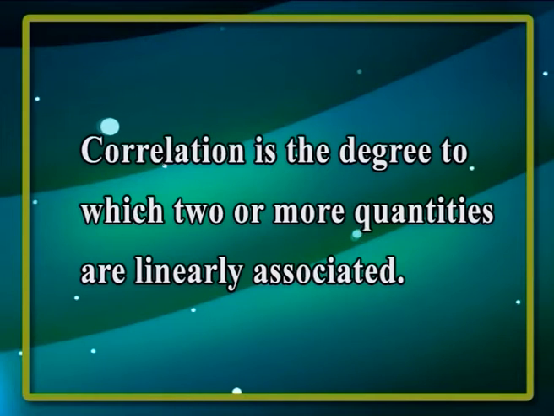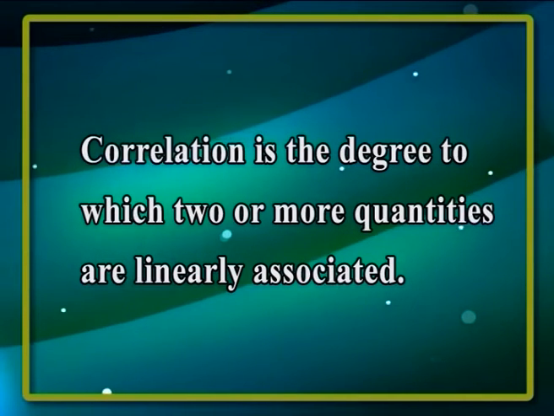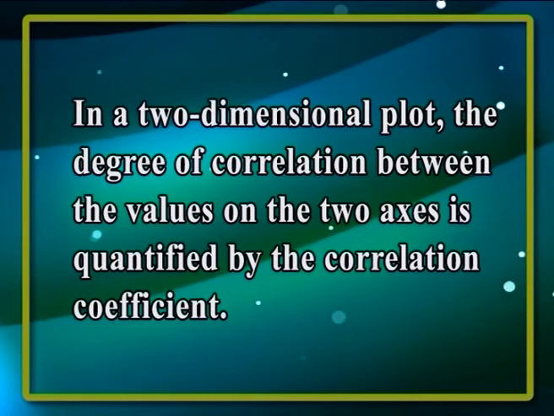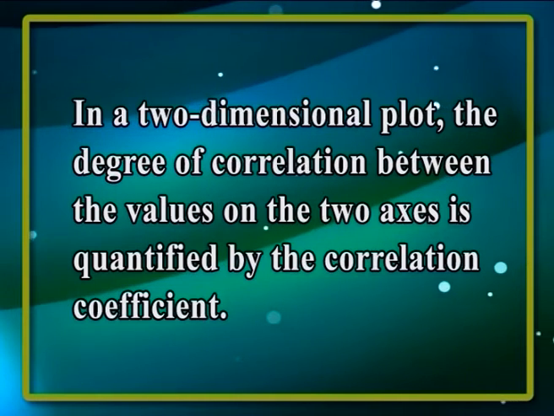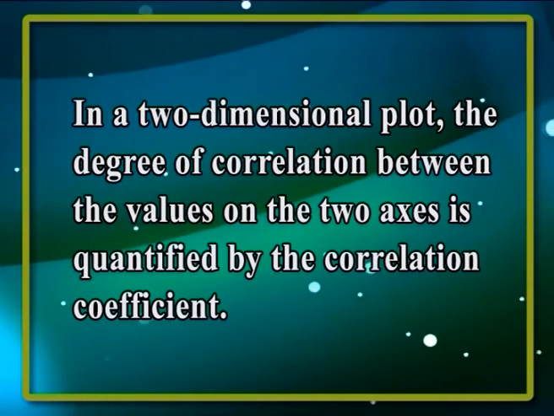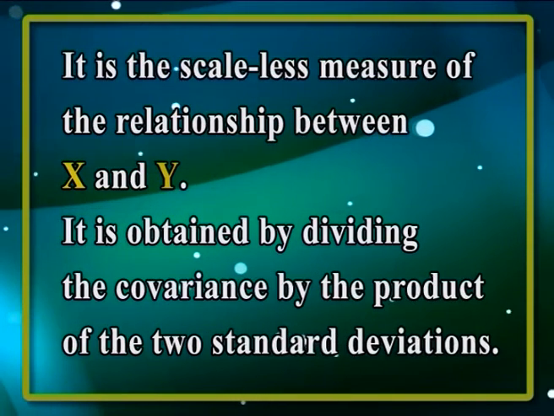A disadvantage of the covariance as a measure of relationship between x and y is that it depends on the units of x and y. Correlation is the degree to which two or more quantities are linearly associated. In a two-dimensional plot, the degree of correlation between the values on the two axes is quantified by the correlation coefficient. It is the scaleless measure of the relationship between x and y.